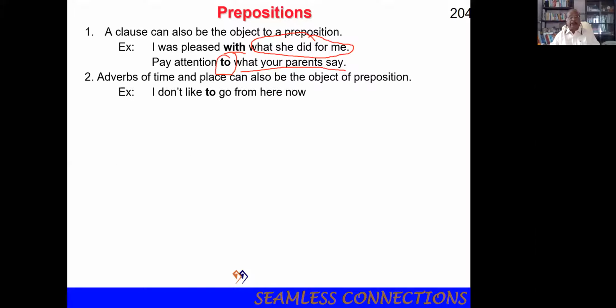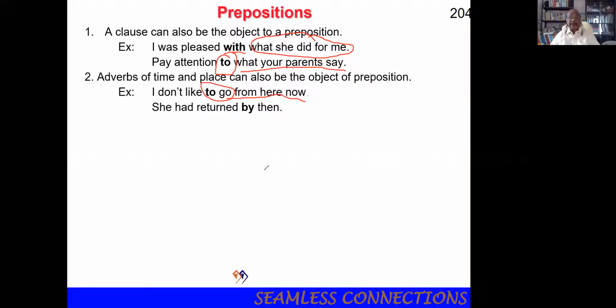For example, I don't like to go from here now. To is the preposition. Here is the place and now is the time. I don't like to go from here now.